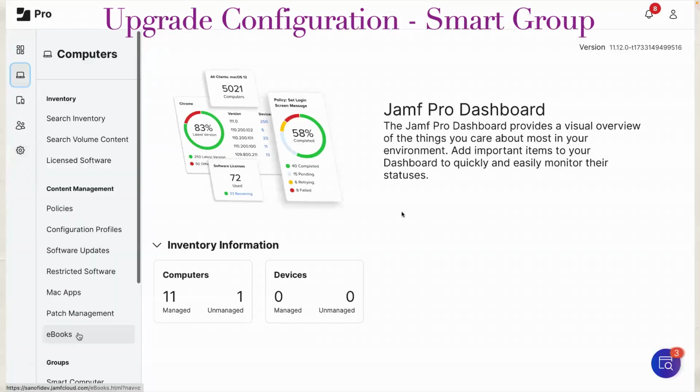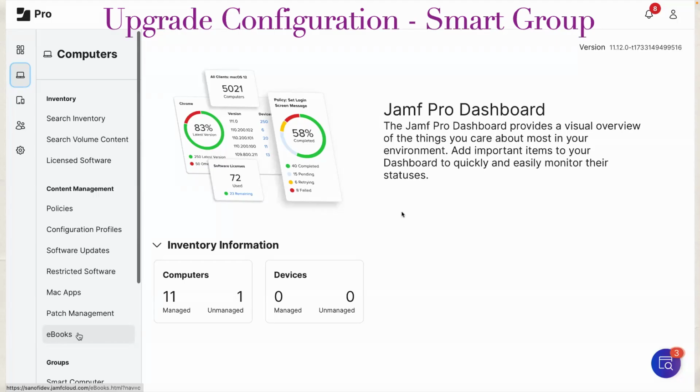Next is creating a smart group based on the value which we are getting from the extension attribute. So we are going to create a smart group based on the extension attribute which we have created just now. Note this compatibility checker, which we have just uploaded as an extension attribute, is not only going to check the hardware compatibility, but also checks for the free disk space required for the upgrade. So let's now go and create the smart group. Let me play the video for you.